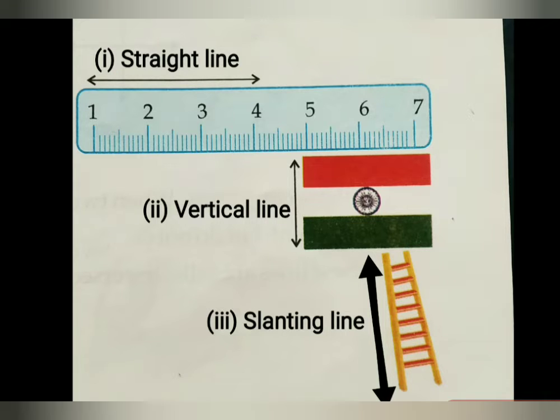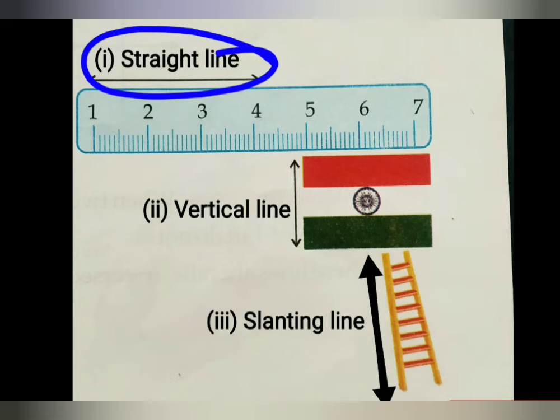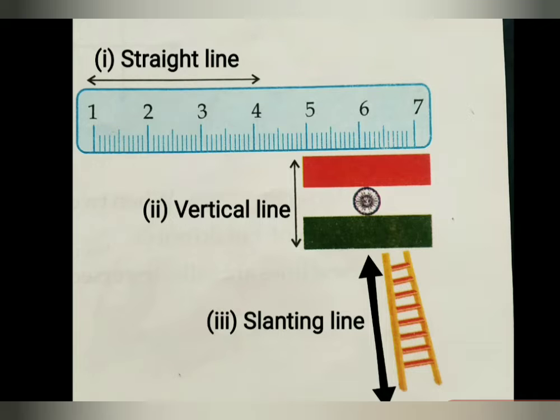But which type of line? So this type of line is known as a straight line. It is also known as a sleeping line.